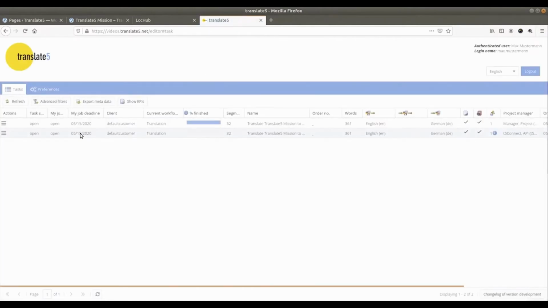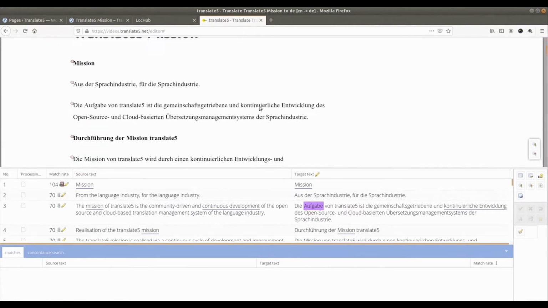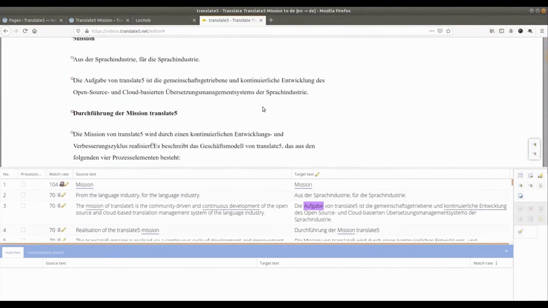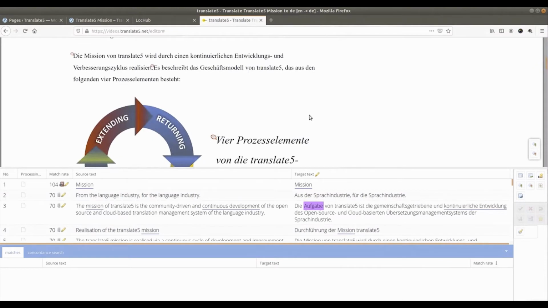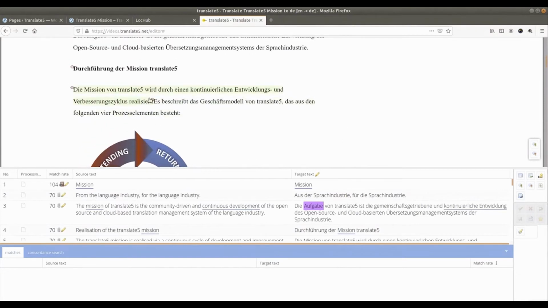This is the complete context translation editor, and here you can see the layout of the file. It looks like it did in WordPress earlier. This option is available for every file format and every CMS and PIM system. The text has already been pre-translated by DeepL.